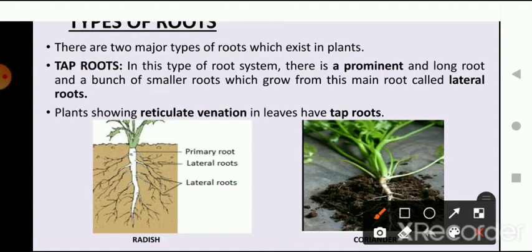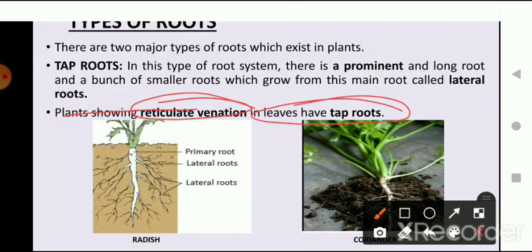One more thing: which type of plant shows this type of root? Taproot means plants that show reticulate venation. Reticulate venation is basically the pattern of the veins. Those leaves which show a web-like pattern have what is known as reticulate venation. So those leaves or plants that have reticulate venation will have a taproot.